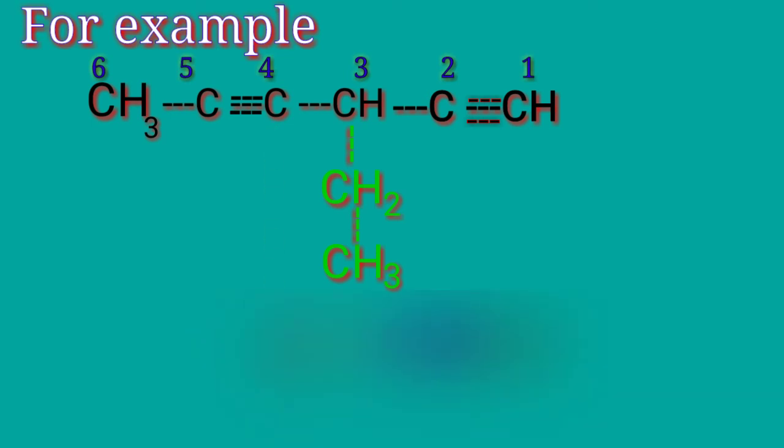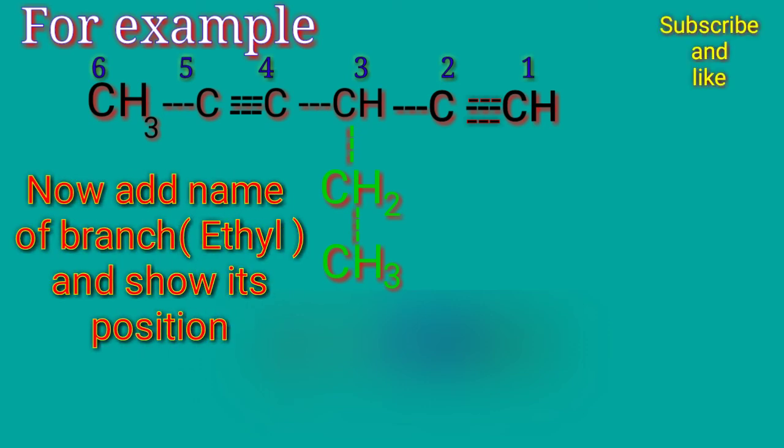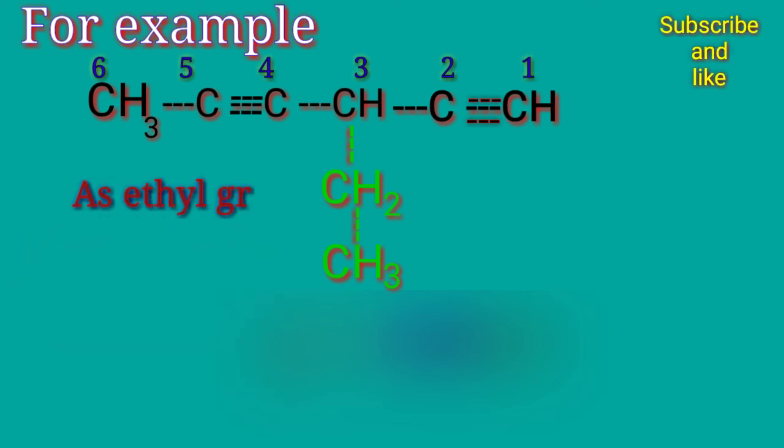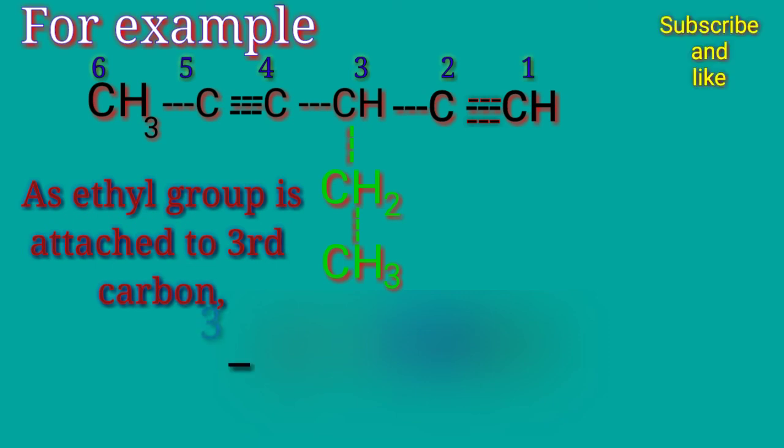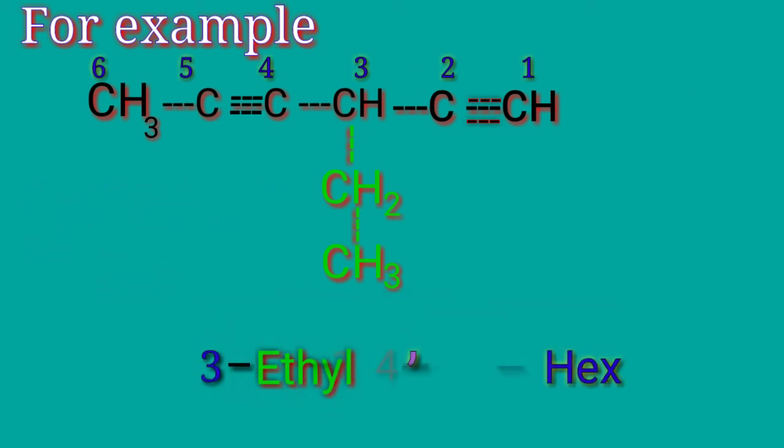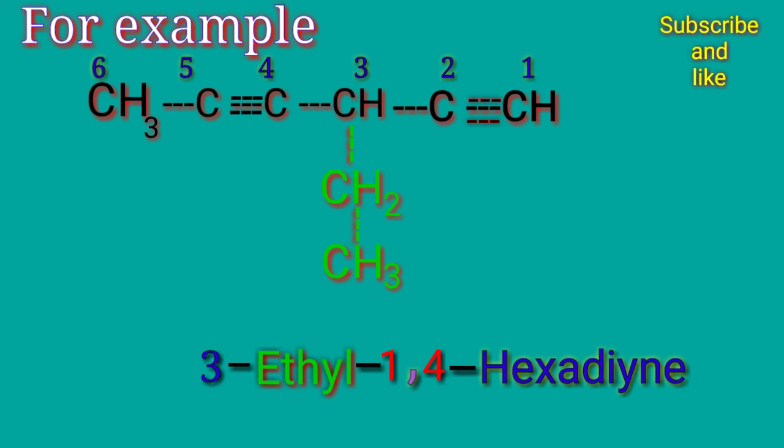Now we have to add the name of the branch which is ethyl group and also show its position. As ethyl group is attached to third carbon, so writing 3-ethyl before the basic name, the name will become 3-ethyl-1,4-hexadiyne.